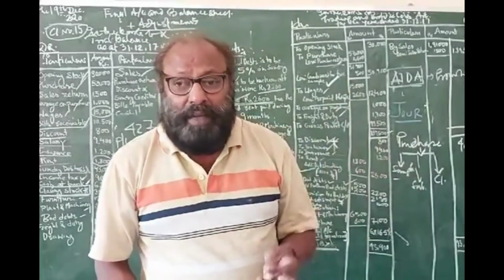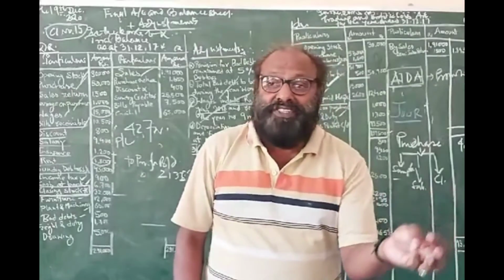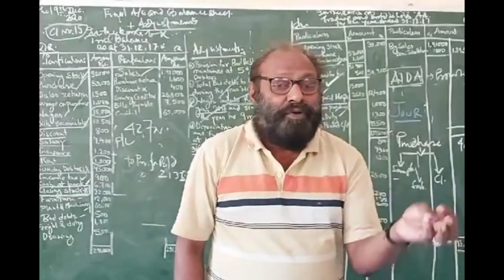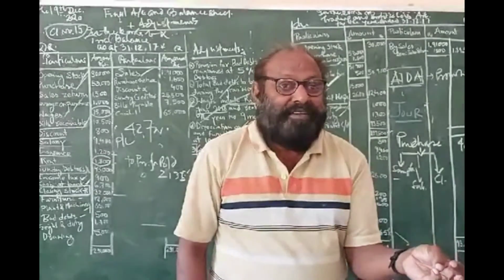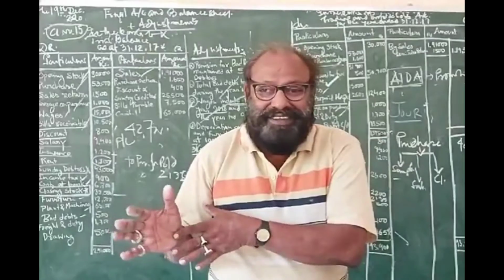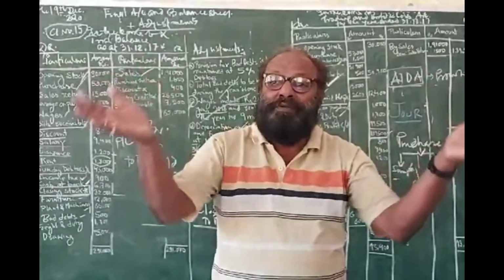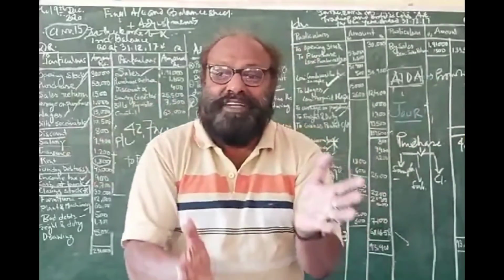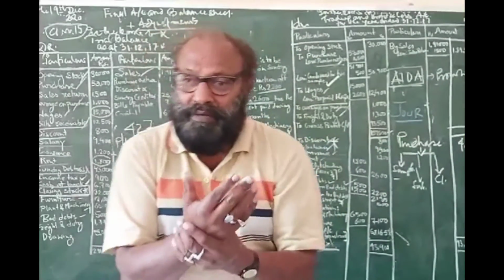Practice it. Number 1, closing stock. Number 2, sample. Number 3, bad debt. Number 3, dishonored check. Number 4, bad debt recovery. Number 5, depreciation. And number 6, number 7, number 8, and so on. It is the volume of the business that will determine how many adjustments are actually passed.